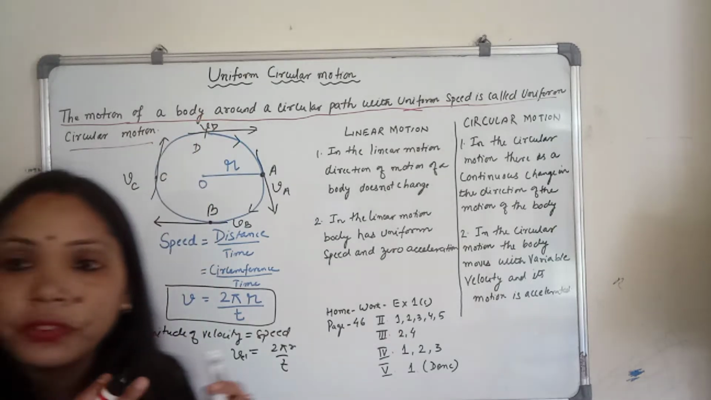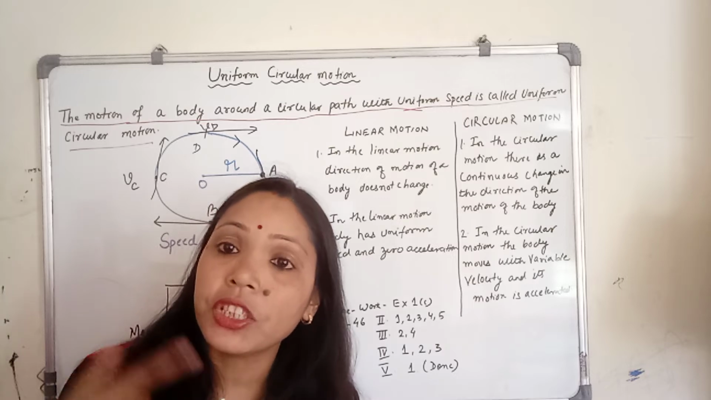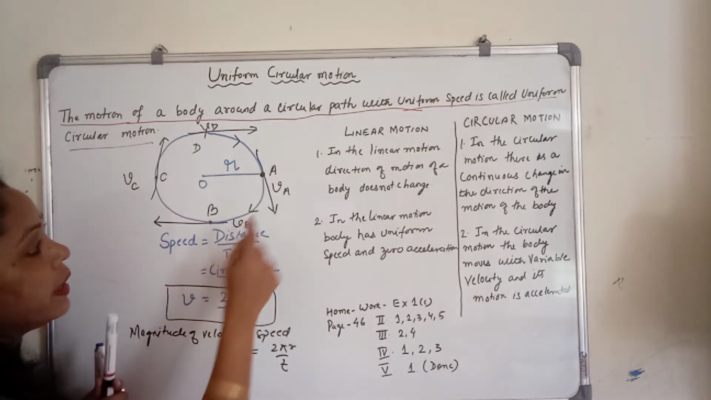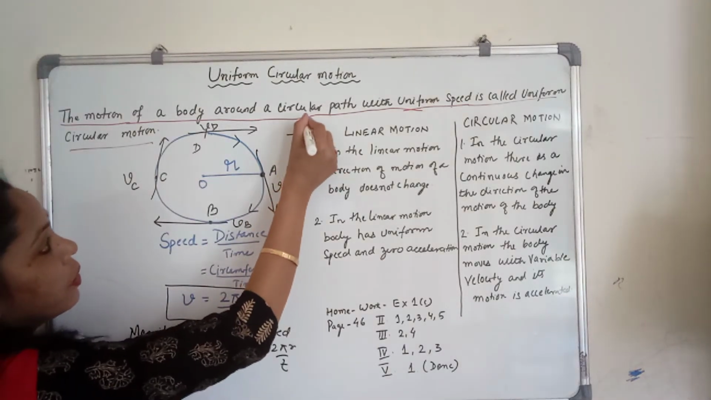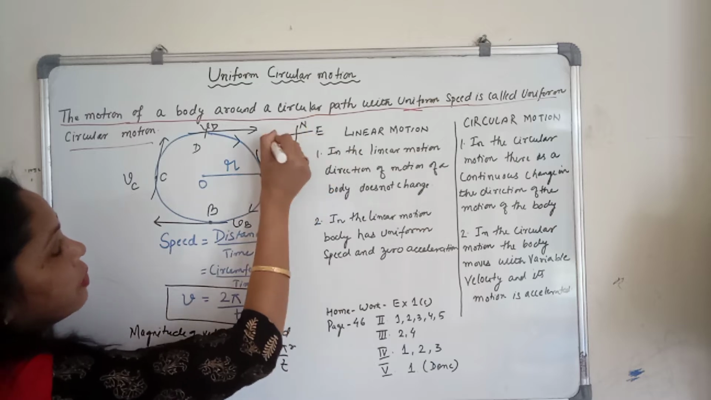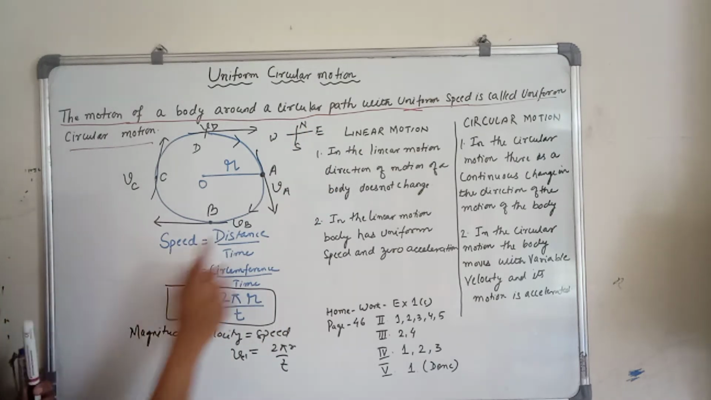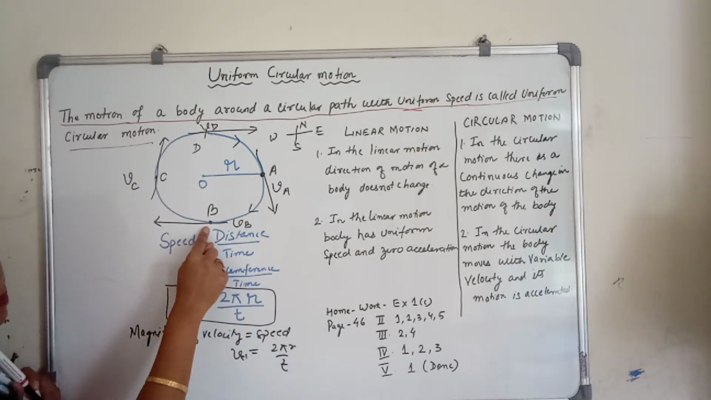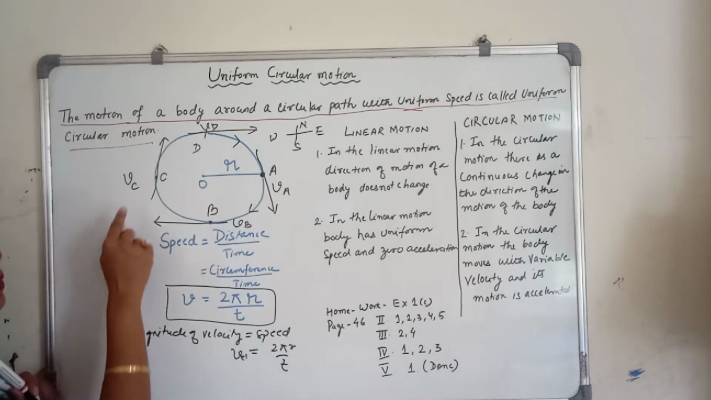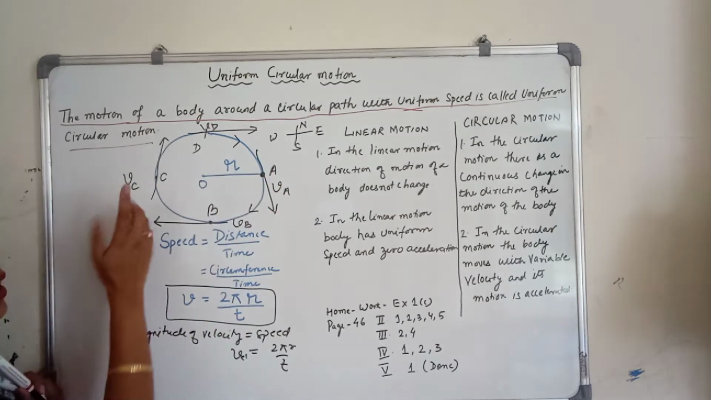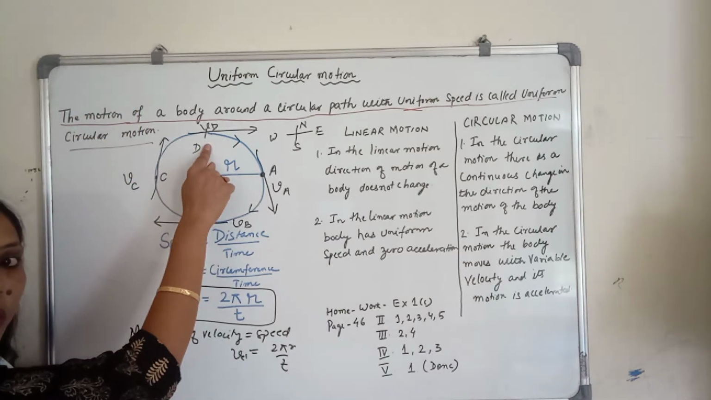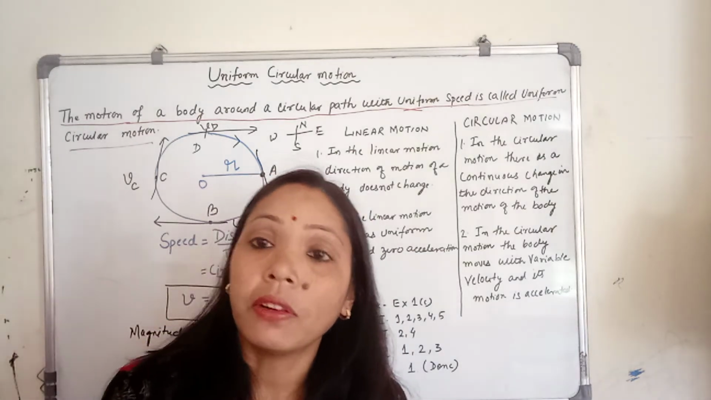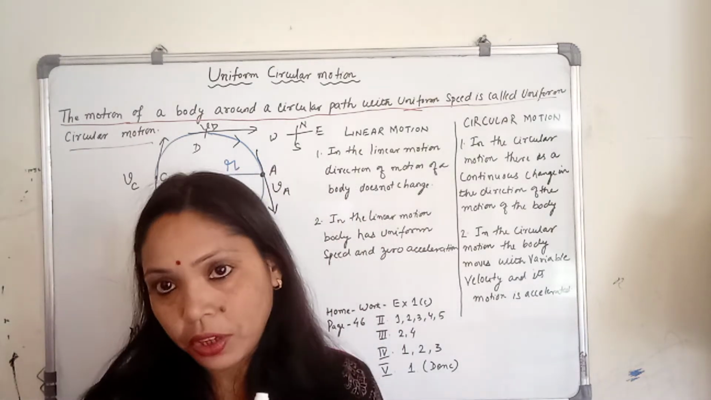Now if you see here, the velocity changes continuously. If you draw the needle, north, south, east, west, the direction of the velocity at point A is towards south. Direction of velocity at point B is towards west. Direction of velocity at point C is towards north. Direction of velocity at point D is towards east. So at every point the velocity changes continuously.